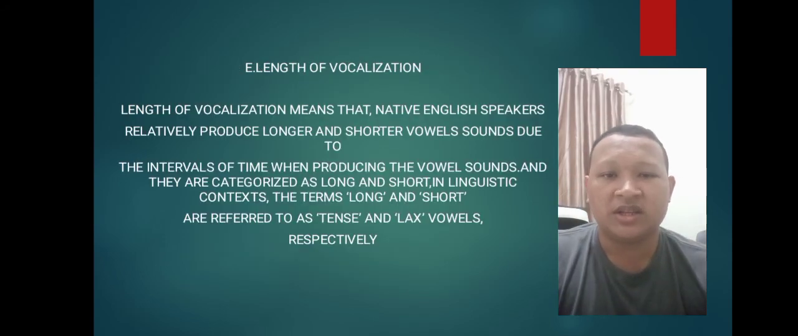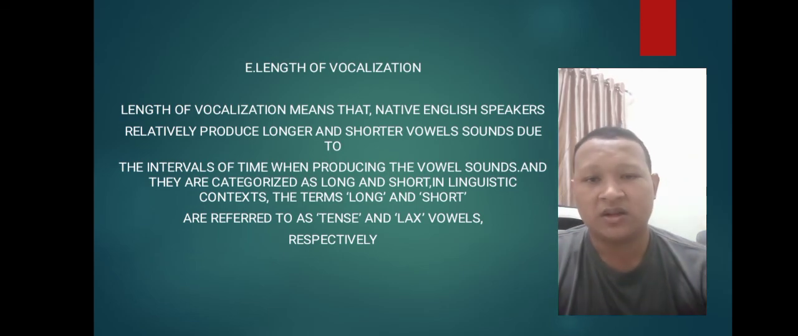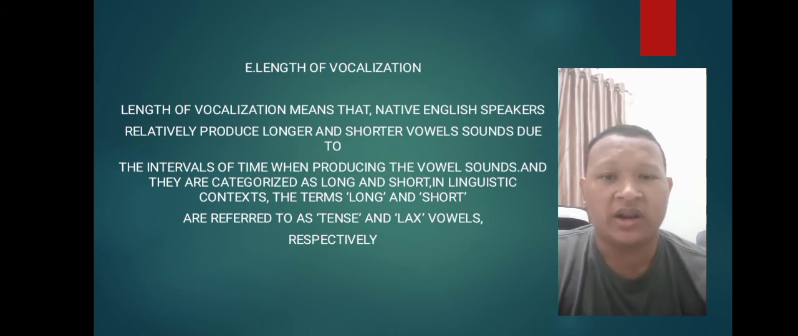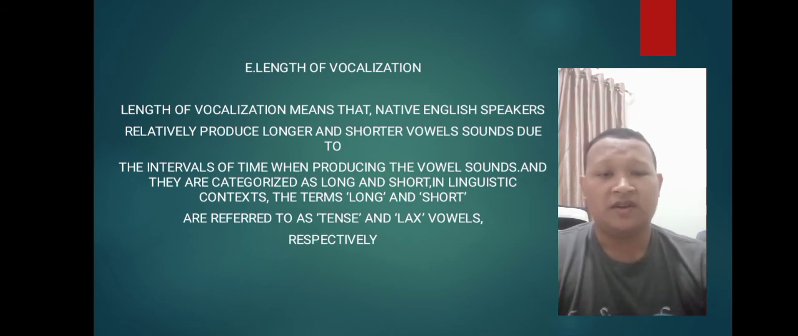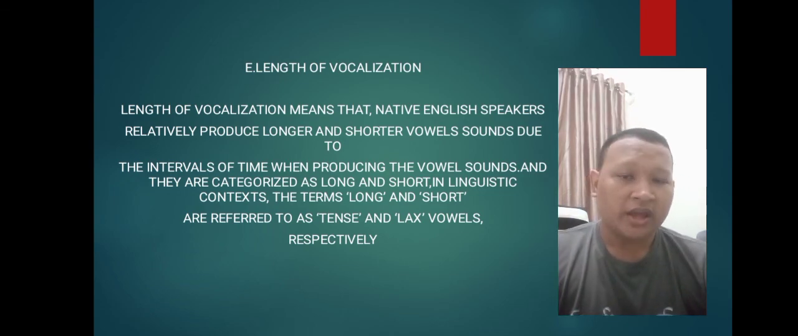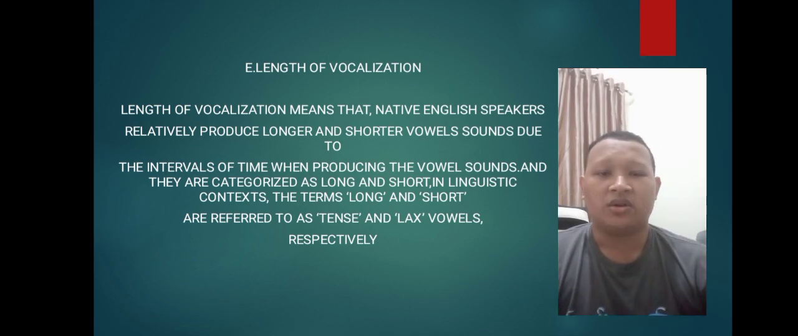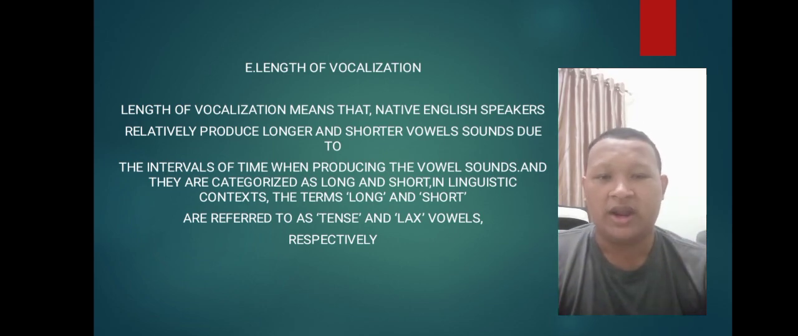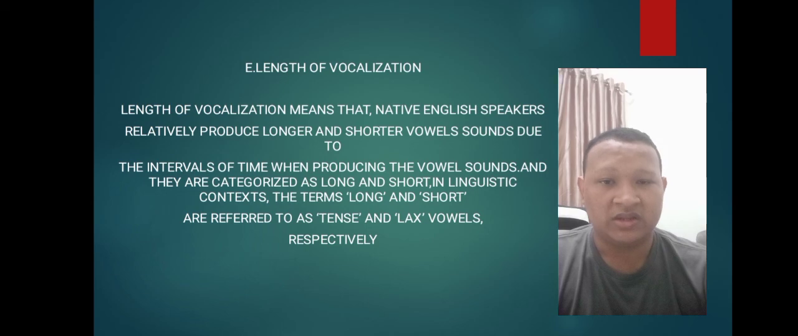And the last parameter is length of vocalization. Length of vocalization means that native English speakers relatively produce longer and shorter vowel sounds due to the intervals of time when producing the vowel sounds. And they are categorized as long and short. In linguistic context, the terms long and short are referred to as tense and lax vowels, respectively.